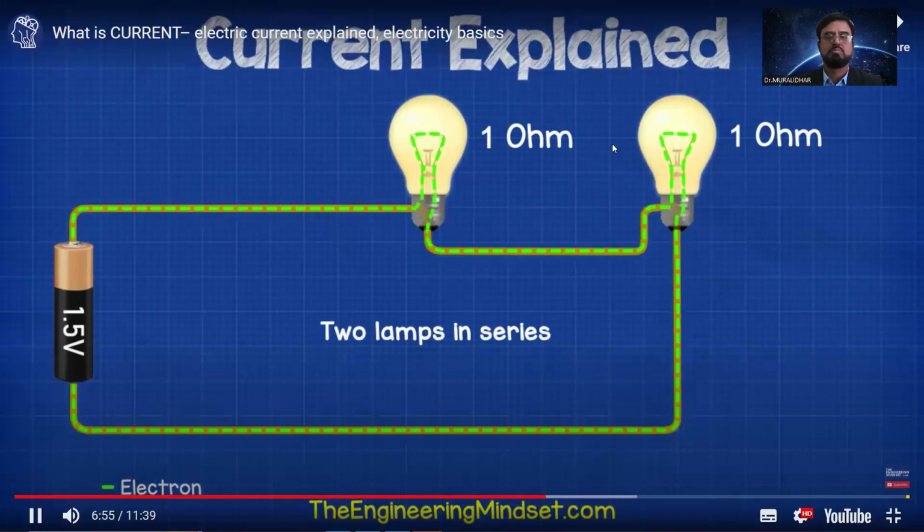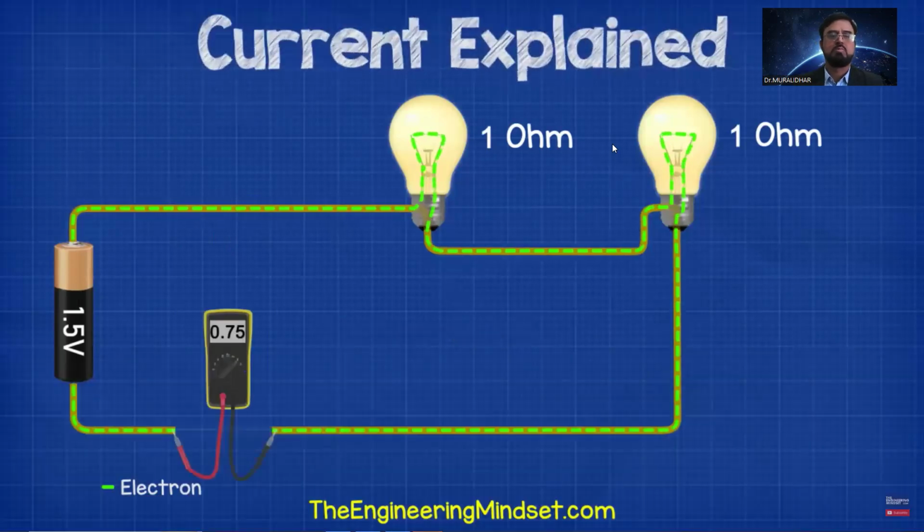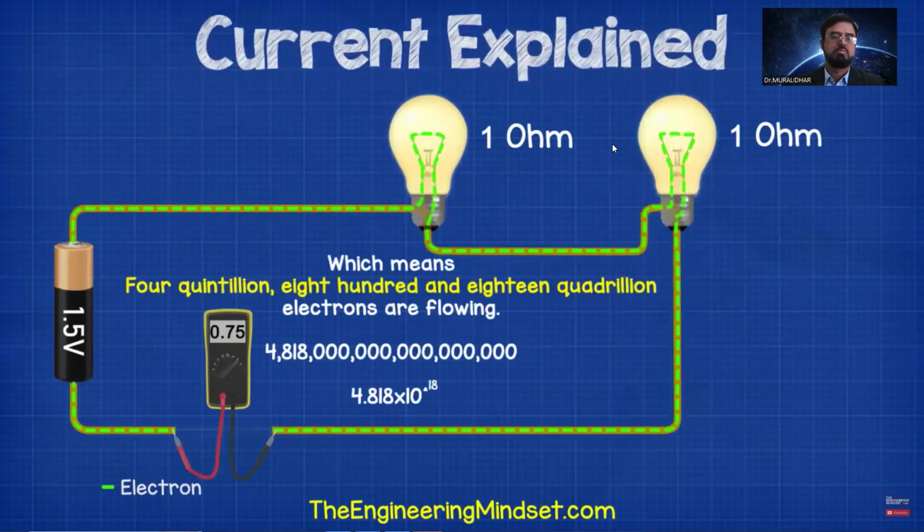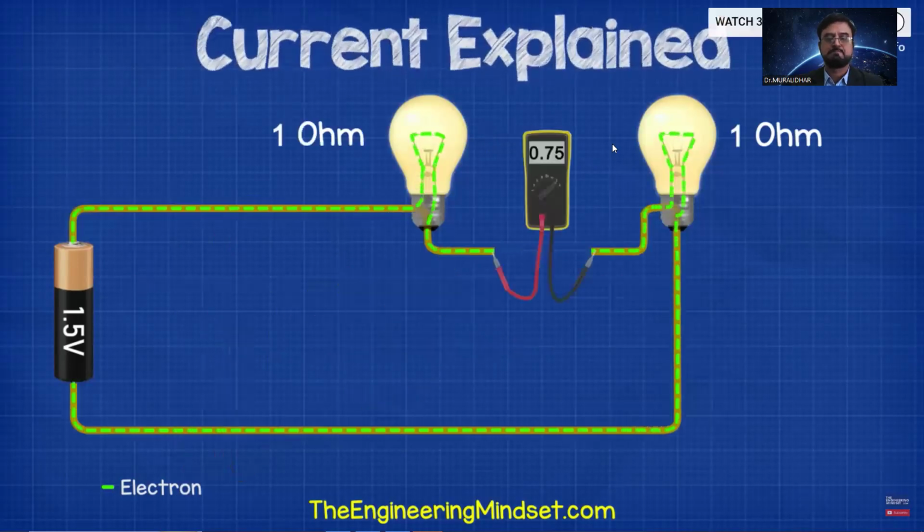In this case, we get a reading of 0.75 amps, which means 4,818 quadrillion electrons are flowing per second. This is in series, so again, we can move the multimeter and we get the same reading.